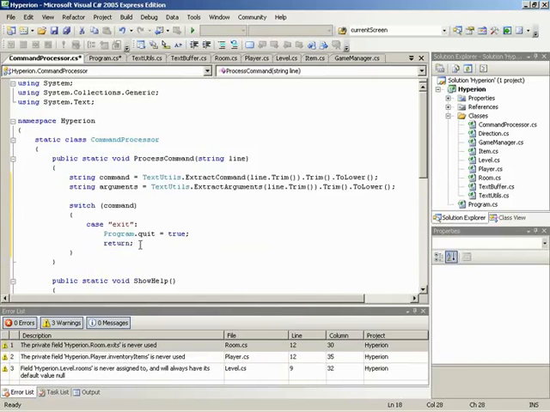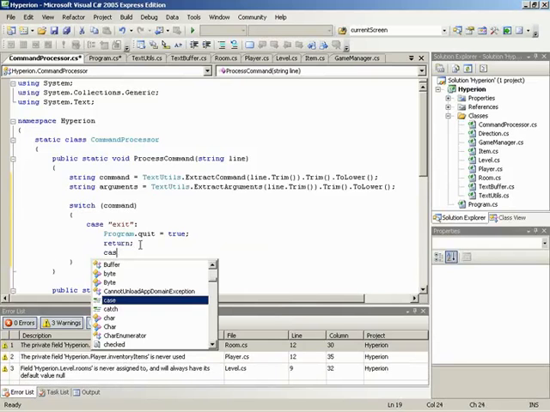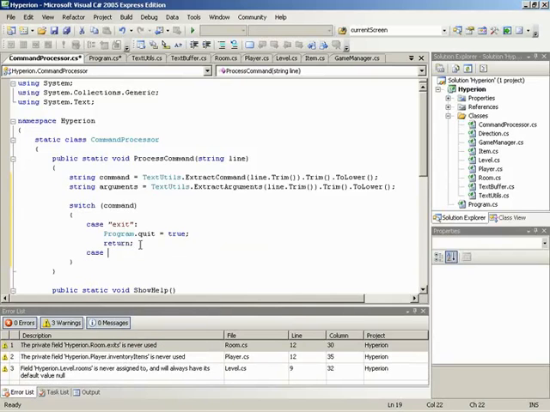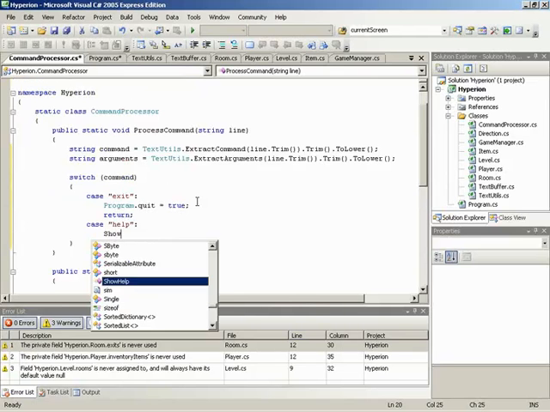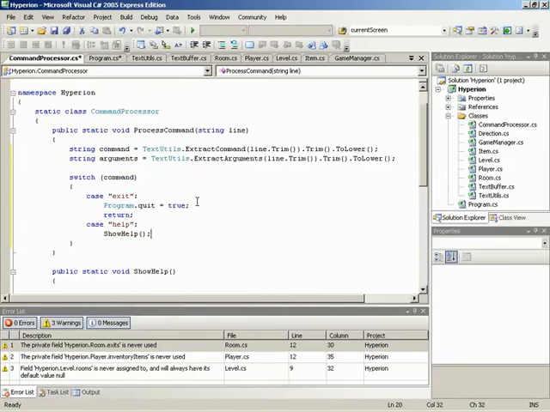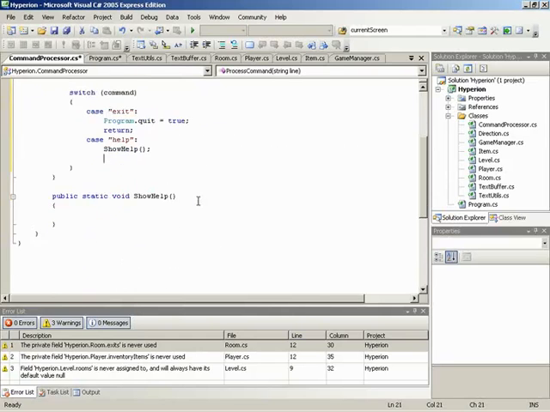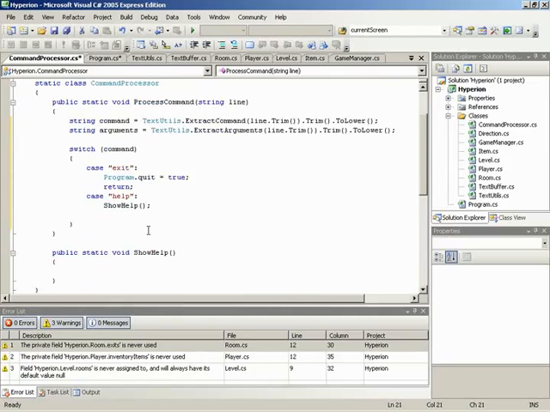Now, let's see, I guess we can just go down the line and type all these out. Yeah, I say why not. Alright, let's actually tab back a few. Another case could be the help command. So what to do if help is typed? If help is typed, then we should use our show help method from within the command processor. So we'll simply call upon show help. And in this case, though, instead of returning, we want to go ahead and fall through to the very end of process command, but we do need to break out of the switch so that no other cases are hit. So I'll type break, and that means if help is indeed caught, then no other cases will be handled.